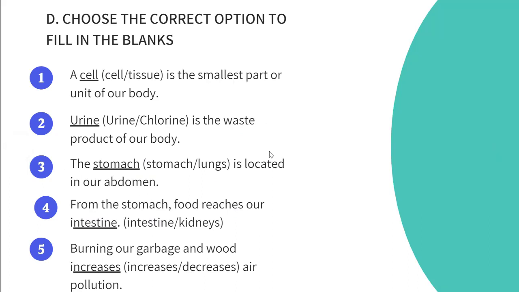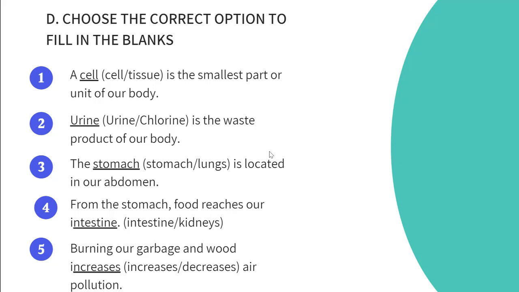First one, a dash is the smallest part or unit of our body. Options are cell and tissue. The correct answer is cell. So the correct sentence is, a cell is the smallest part or unit of our body. Second, dash is the waste product of our body. Options are urine and chlorine. And the correct answer is urine. So the correct sentence is, urine is the waste product of our body.